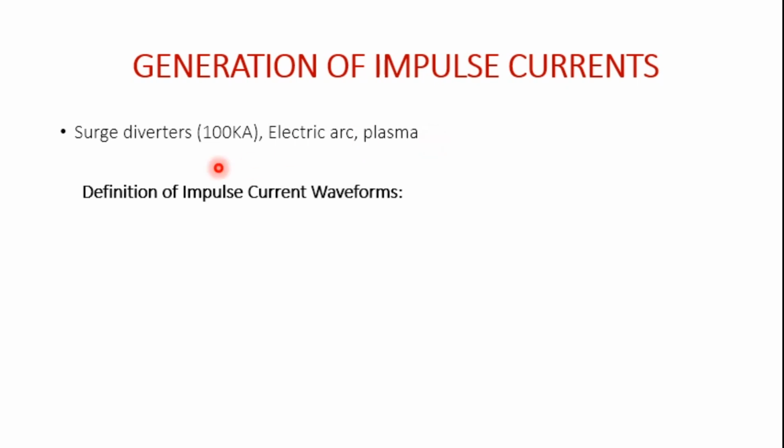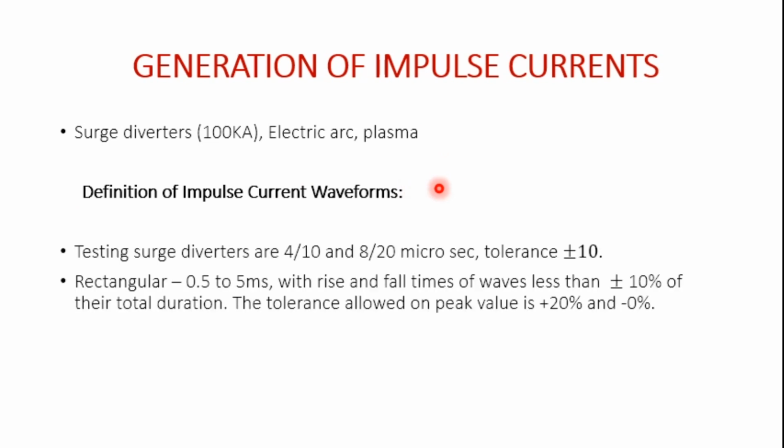Then there are some definitions related to high current impulse waveforms. The waveforms used in the testing of surge diverters are 4/10 and 8/20 microsecond. This refers to the rise and fall times, with a tolerance allowed of plus or minus 10% only.